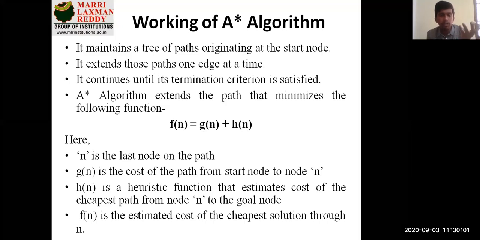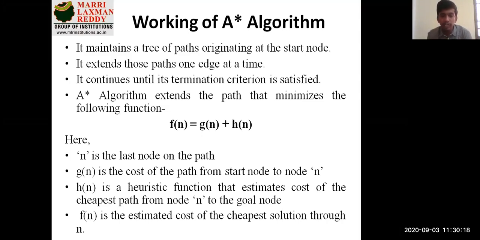Exactly. From the starting stage to the ending stage, it will try to meet its destination passing through whichever paths are suitable. So the A star algorithm extends the path that minimizes the following function. Everybody, once look onto the screen, guys. Here you can see f of n is equal to g of n plus h of n. This is the logic behind the algorithm we are going to develop. We call this the equation or calculation feature which will be useful for our understanding with respect to problem solving. Okay.